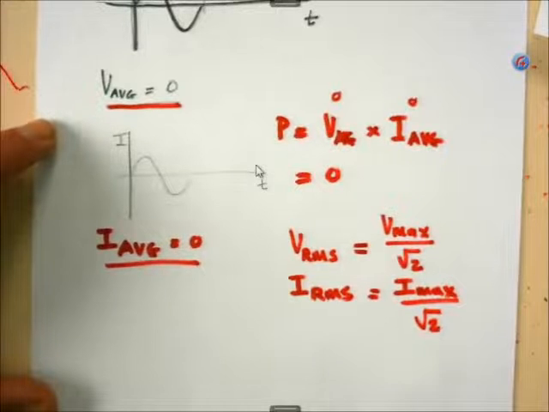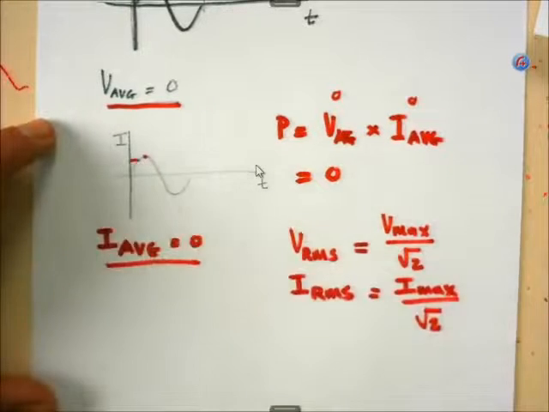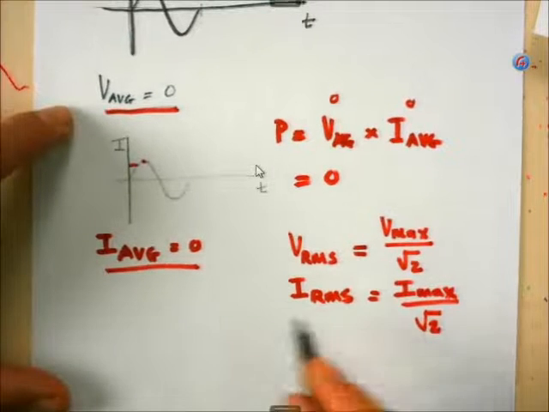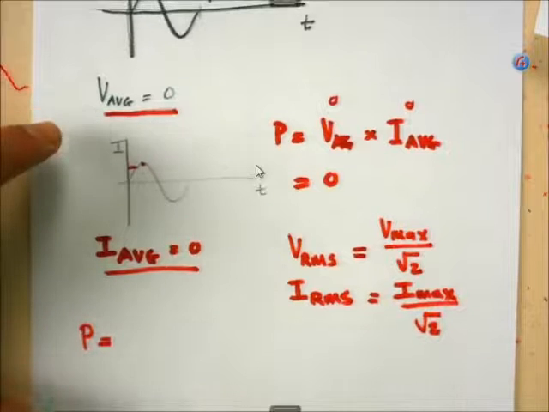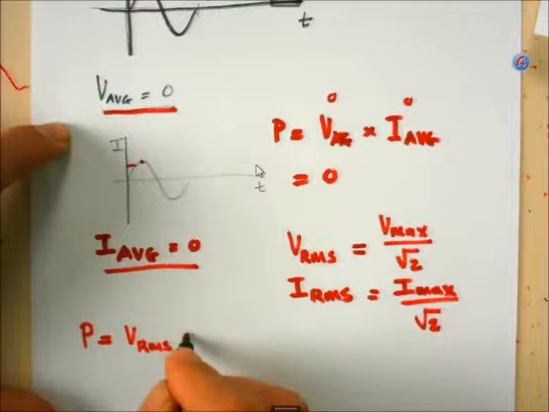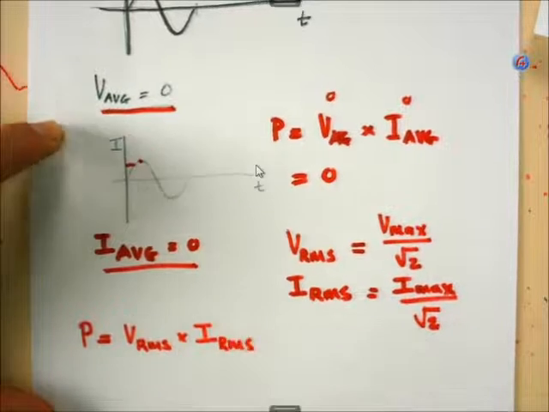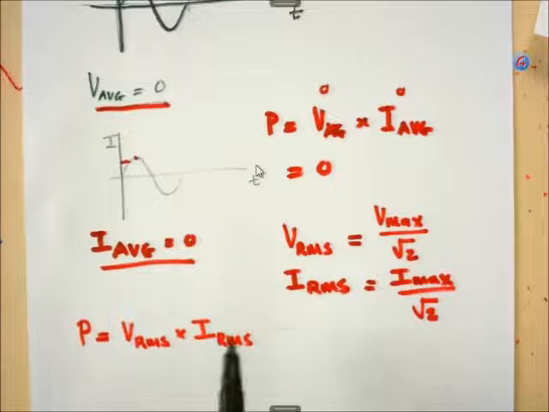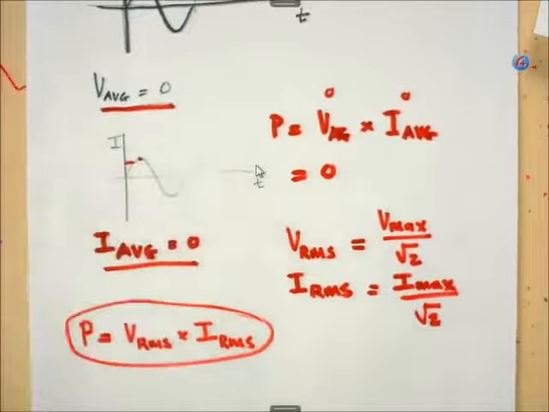All right? So there's my maximum value, and it will give me a value which is a little bit lower. But what we find then, if I do this calculation now, is that I can say the power is the root mean square of the potential difference multiplied by the root mean square of the current, which I've calculated through those two formulas. Now I've got an equation which shows me the brightness of that bulb.